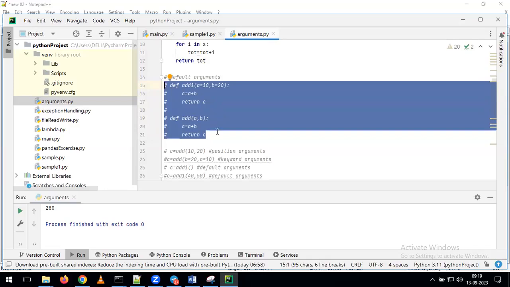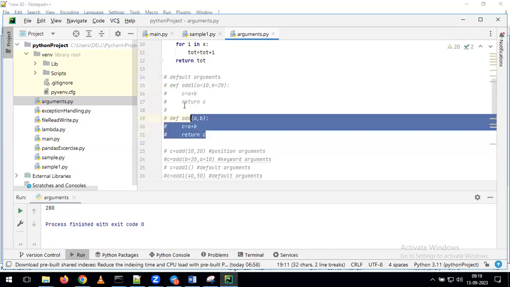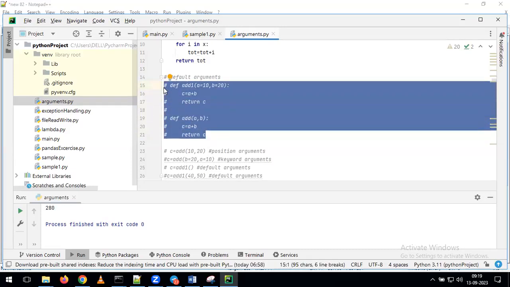Whenever you want to comment multiple lines of code in PyCharm, you just have to select all the lines. After that, press Ctrl+/. With that, you can comment multiple lines.